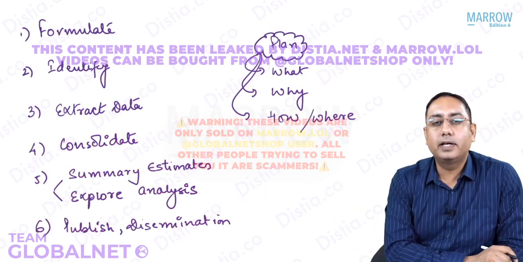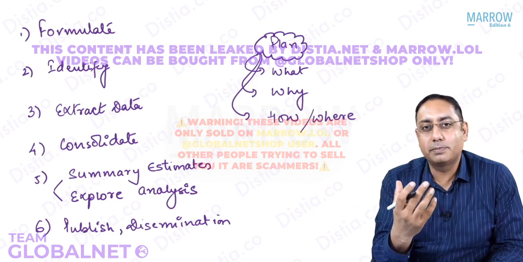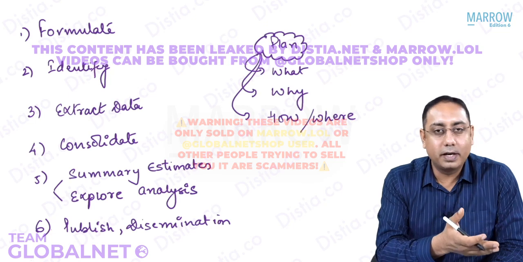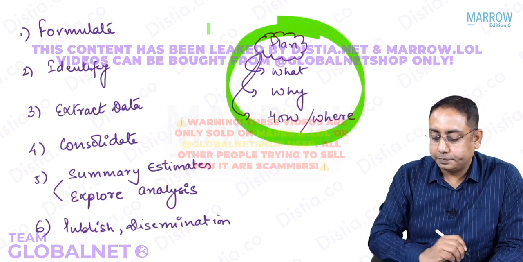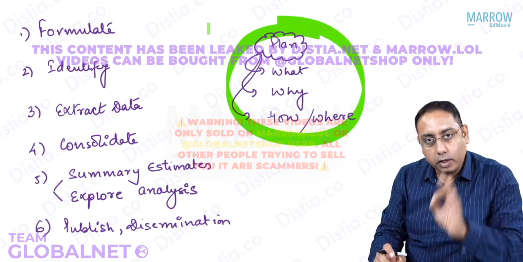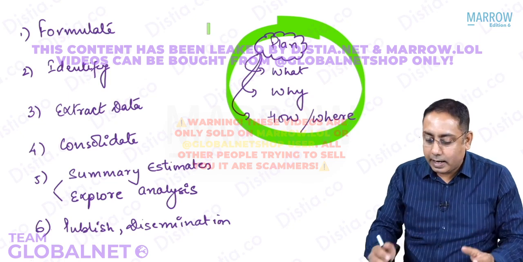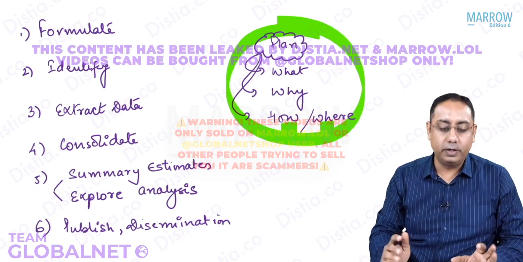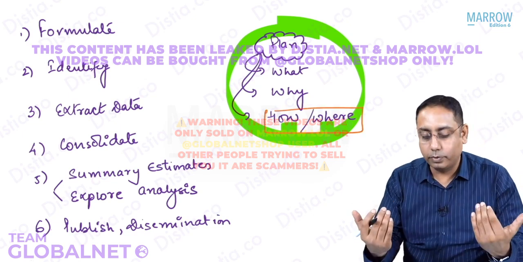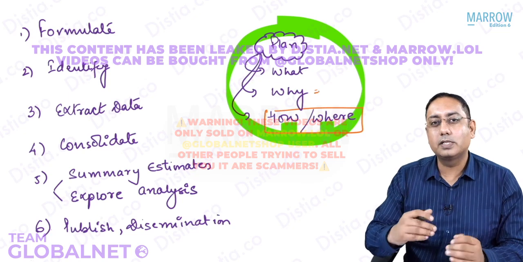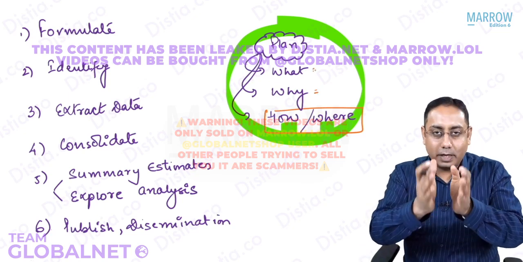The next point that we can study is what are the steps to do evidence-based medicine, either a systematic review or meta-analysis. First and foremost, we have to plan. You have to see what you are going to study, why you want to do this study, and how and where you are going to do it. How and where means the method that you are going to adopt. Why means what is the need, and what exactly you want to achieve by doing a meta-analysis.